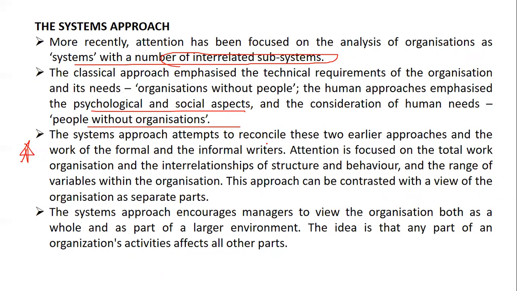In the work of formal and informal writers, attention was more focused on total work organization and the interrelationship of structure and behavior, and the range of variables within an organization. This approach contrasted with a view of the organization as separate parts, and encouraged managers to view the organization both as a whole and as a part of a larger environment. So the idea was that any organizational activity affects the rest of the parts. Here the organization was considered as a whole as well as a part.